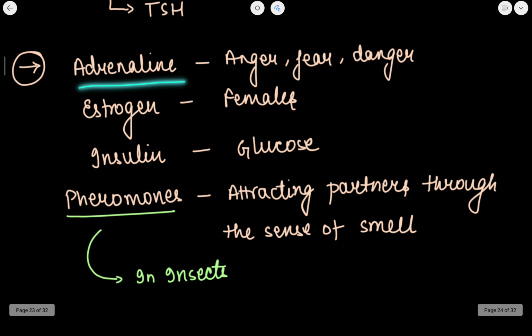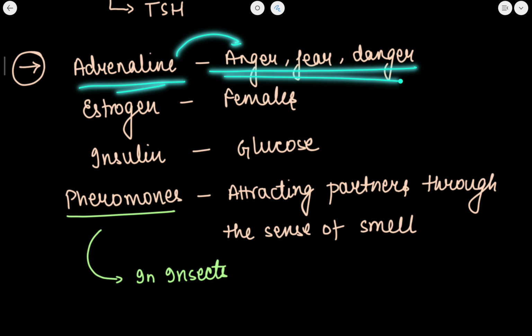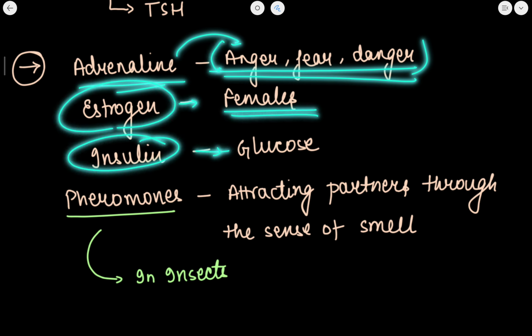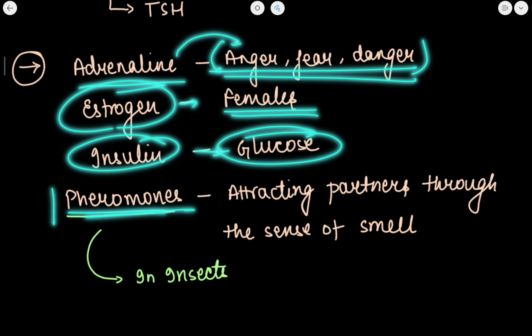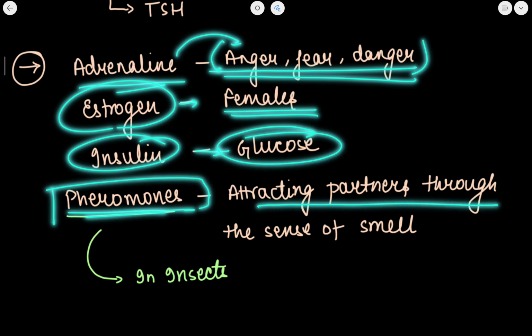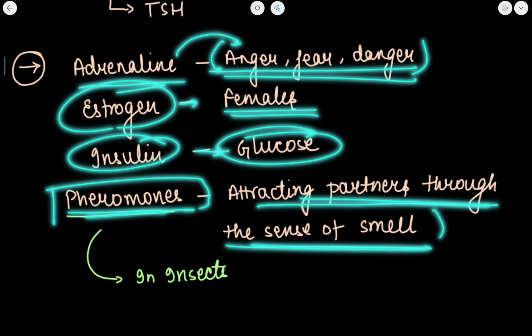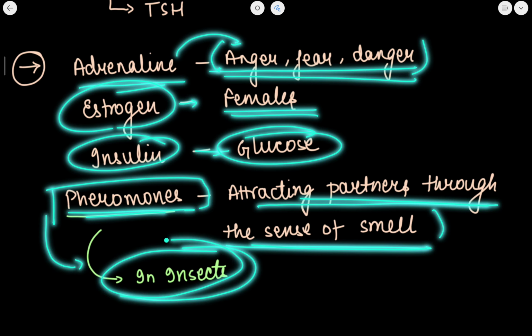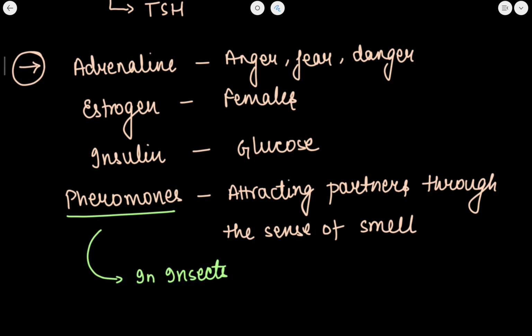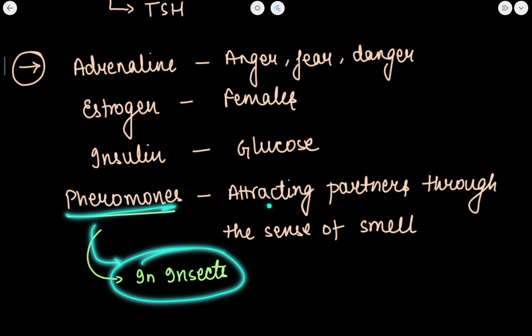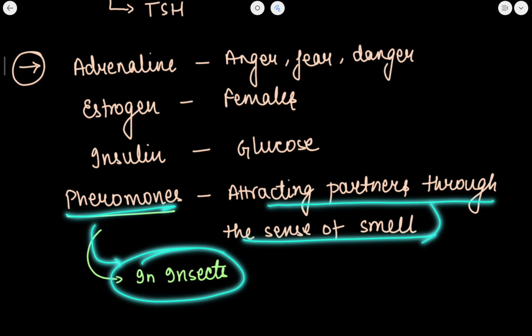Now the adrenaline hormone is responsible for anger, fear and danger. Okay. Estrogen is released by the female. If I talk about pheromones, these are used for attracting a partner through the sense of smell, and pheromones are present in insects. This you have to remember. Pheromones are there in insects and are used for attracting partners through the sense of smell.